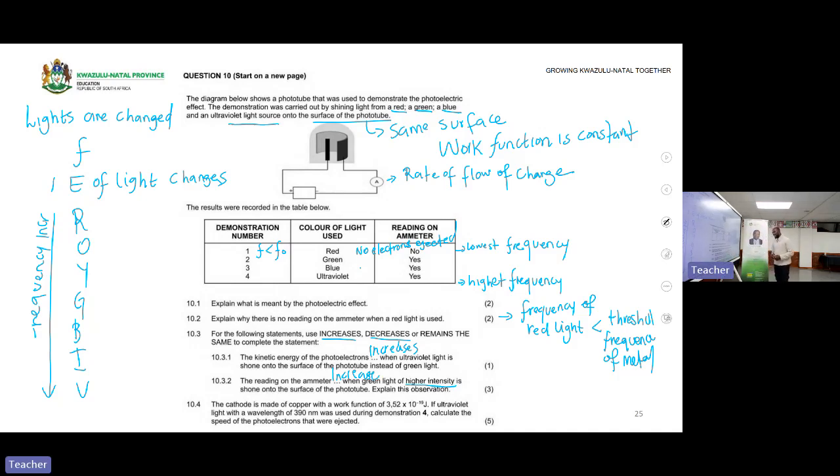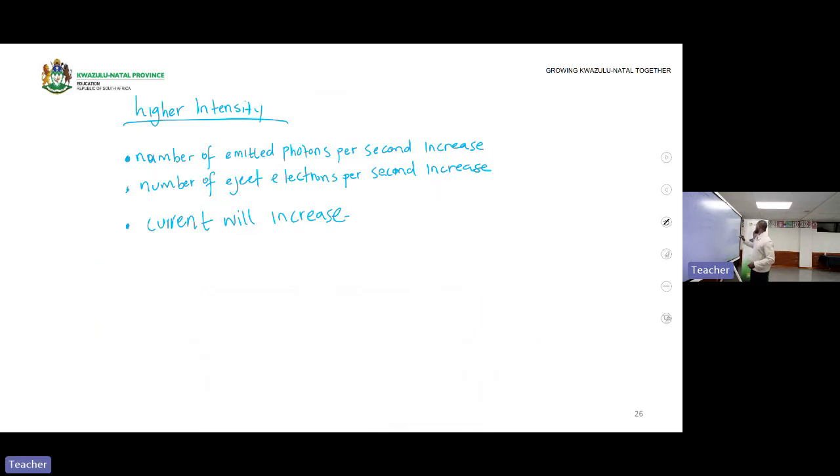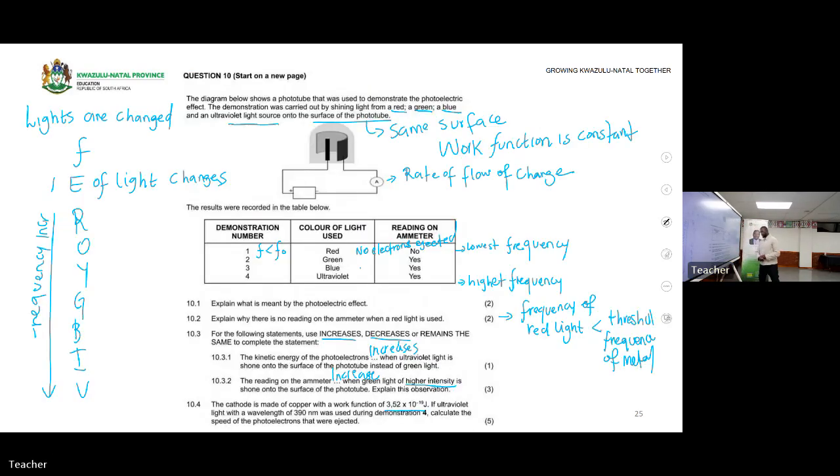Okay, then we explained. The cathode is made of copper with a work function of 3,52 times 10 to the power of negative 19 joules. So this is the work function. Remember, it's in the formula here. The energy of light is equal to work function plus EKmax. It's 5 marks. Remember, find the speed.